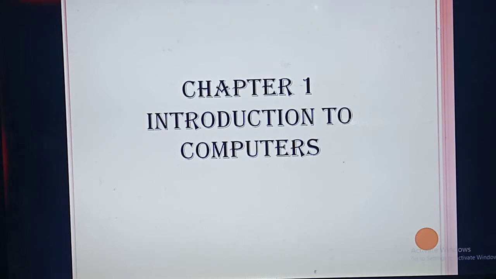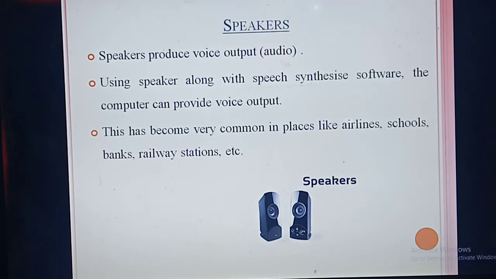Then you have studied input and output devices, so they will ask you to name some 3 input devices or name some 3 output devices. Otherwise they will give a particular name separately, for example define keyboard or define mouse. Mouse is also an important question; you have studied 3 kinds of mouse. Then printer is a very important, expected 5-mark question. Students, today you are going to study 2 more output devices.